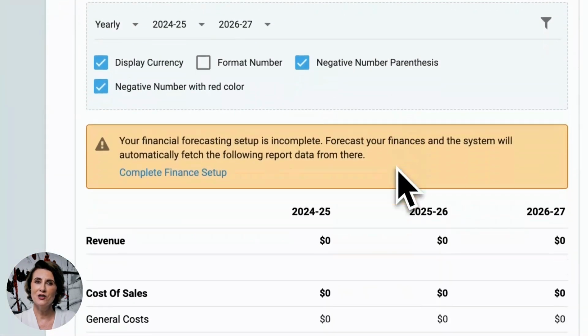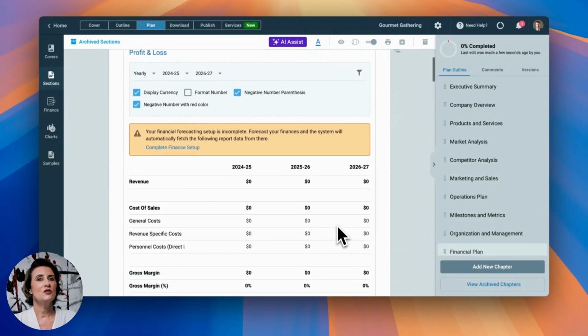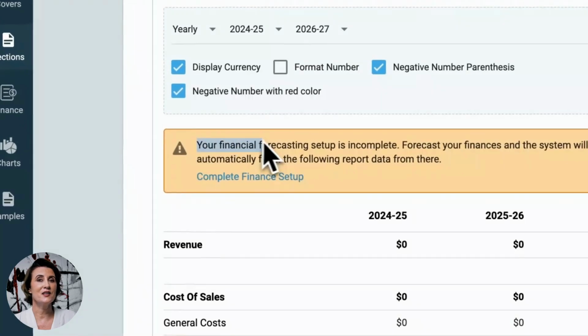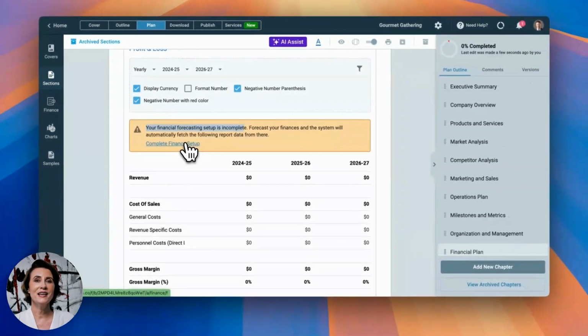Now, in the financial chapter, here we are seeing all the data are zero. All these reports we can see are blank. That is because your financial forecasting setup is incomplete yet. We need to set up our financial forecasting tool. Let's start by clicking over here.